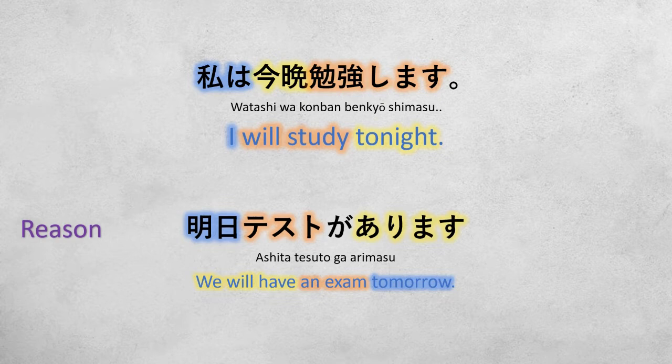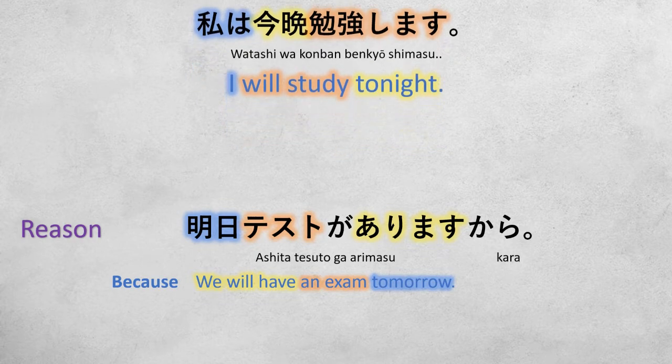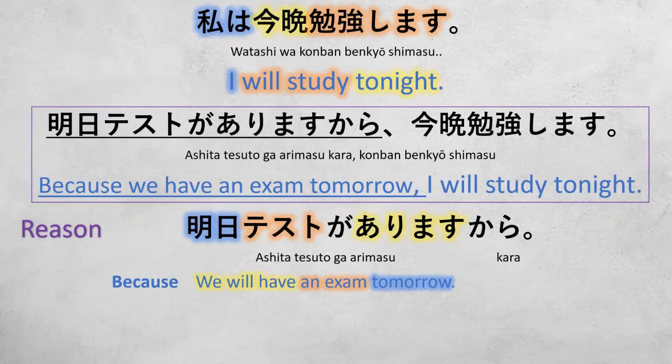Now, to add because, again, we add kara at the end of the sentence after arimasu. Ashita tesuto ga arimasu. Because we will have an exam tomorrow, I will study tonight. Ashita tesuto ga arimasu kara konban benkyoushimasu. Because we have an exam tomorrow, I will study tonight.